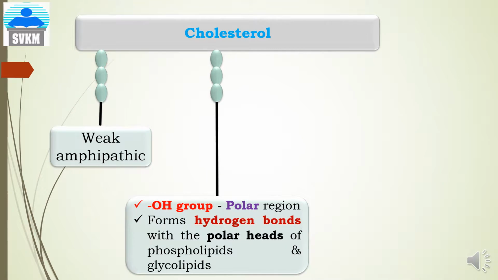The hydroxyl group of cholesterol forms the polar head portion, and this hydroxyl group forms a hydrogen bond with the polar head of the phospholipids as well as glycolipids.